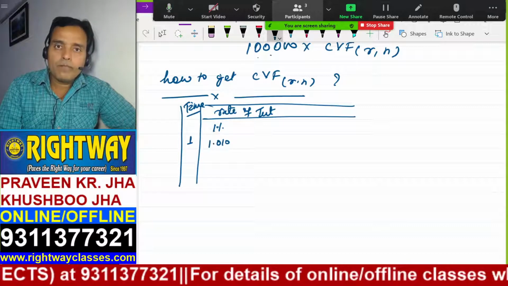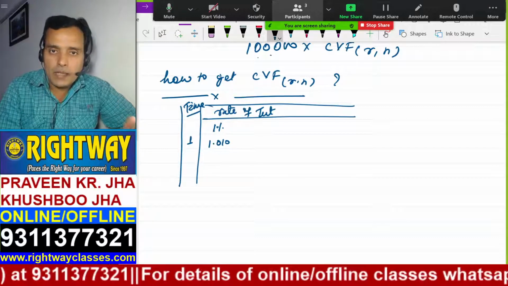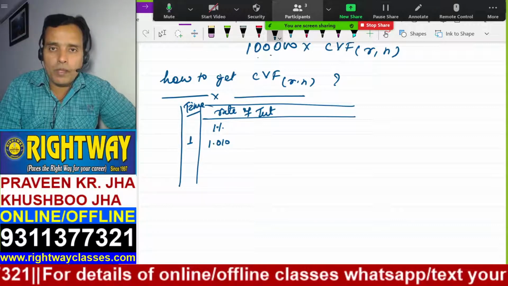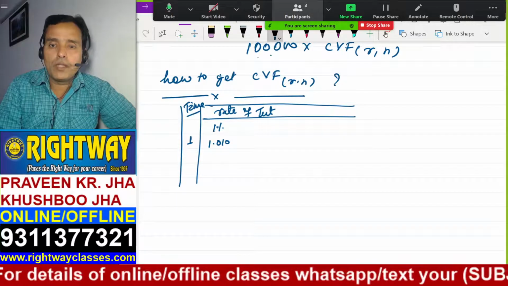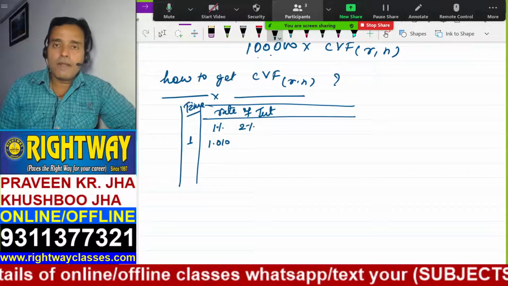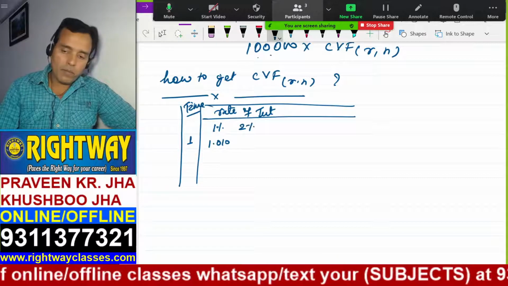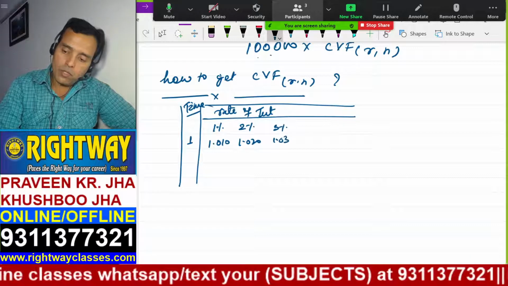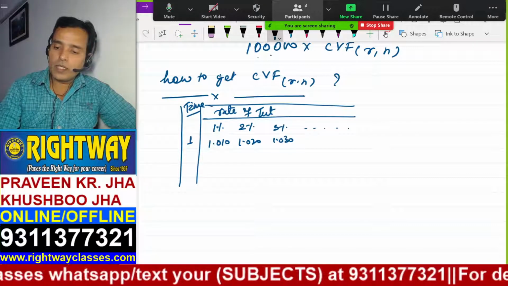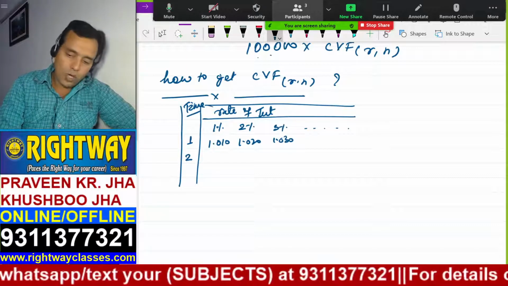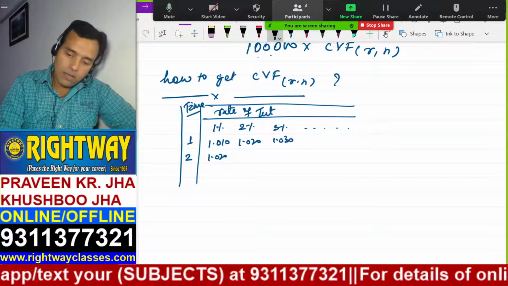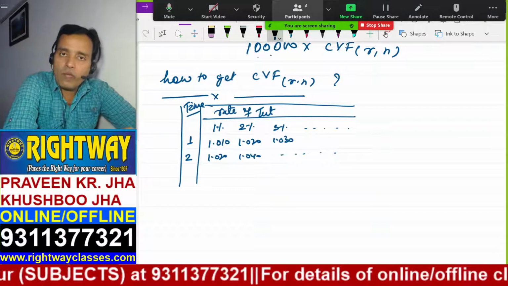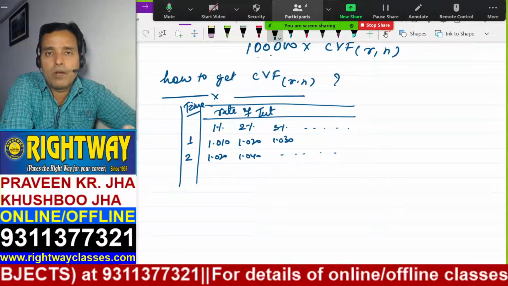1 rupee after 1 year, please pay attention to my language. 1 rupee after 1 year with the rate of interest 1% becomes what? 1.010. 1 rupee after 1 year with the rate of interest 2% becomes 1.020. 3% becomes 1.030, and so on. After 2 years, at 1%, it is 1.020, then 1.040, and so on. You understand now? So you can find out any percentage, any number of years.